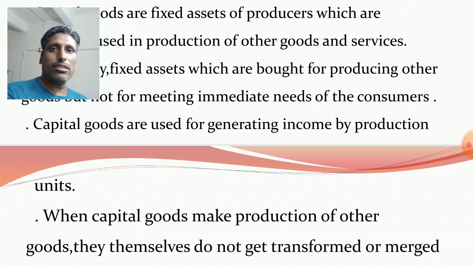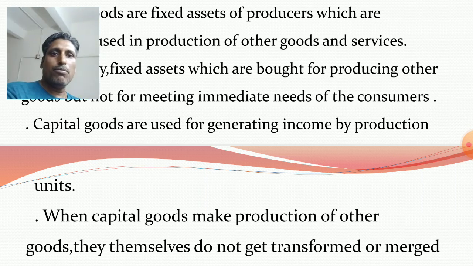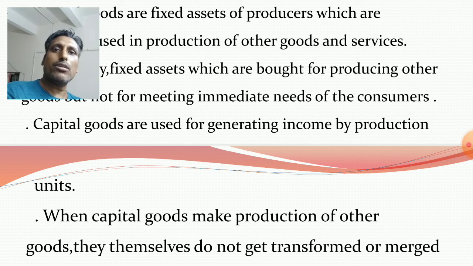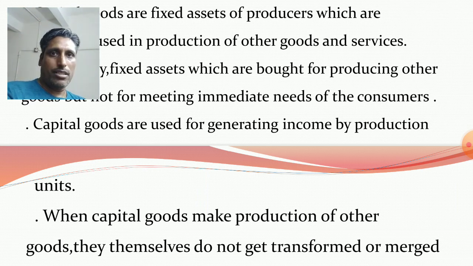His main intention is to sell these clothing materials in the market and get money. So basically production units use machines, tools and equipments to produce other finished goods and sell these finished goods in the market to earn money.